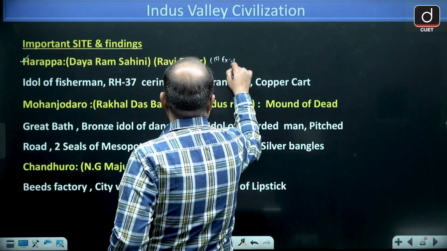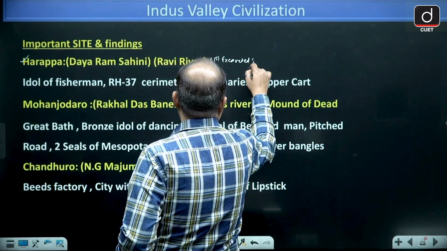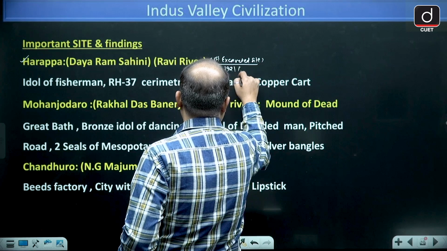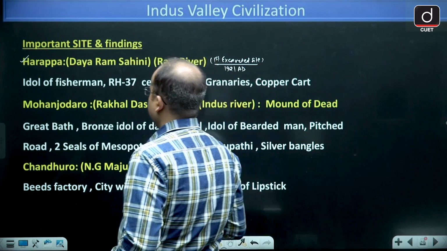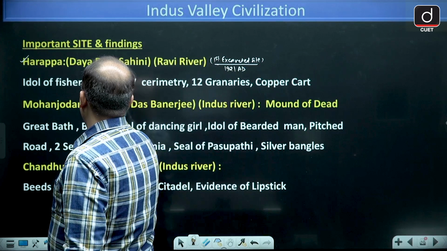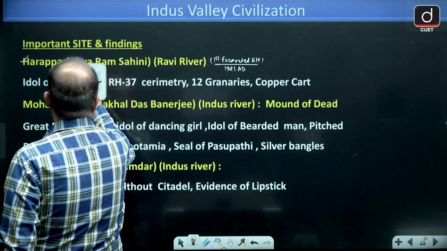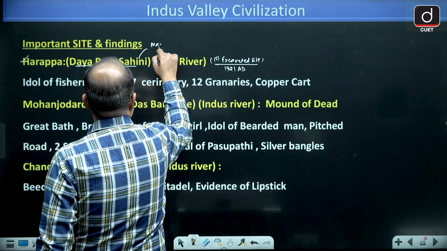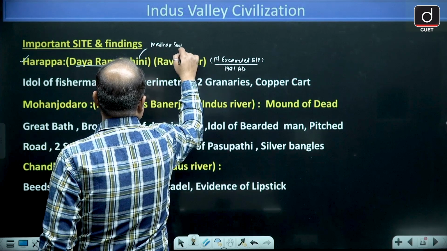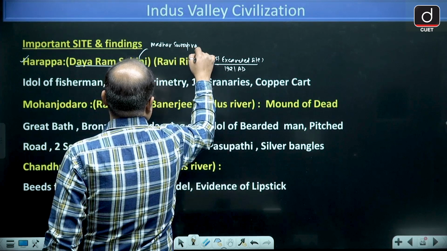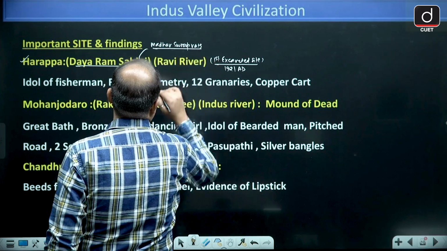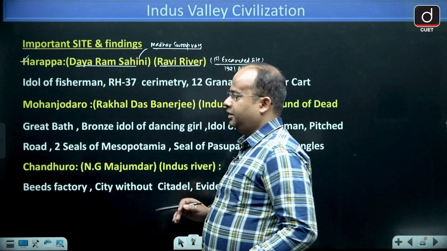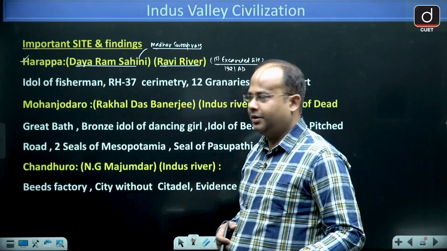It was discovered in the year 1921 by Dayaram Sahni, and the assistant of Dayaram Sahni was Madhav Swarup Vats. This was located on the bank of the river Ravi.